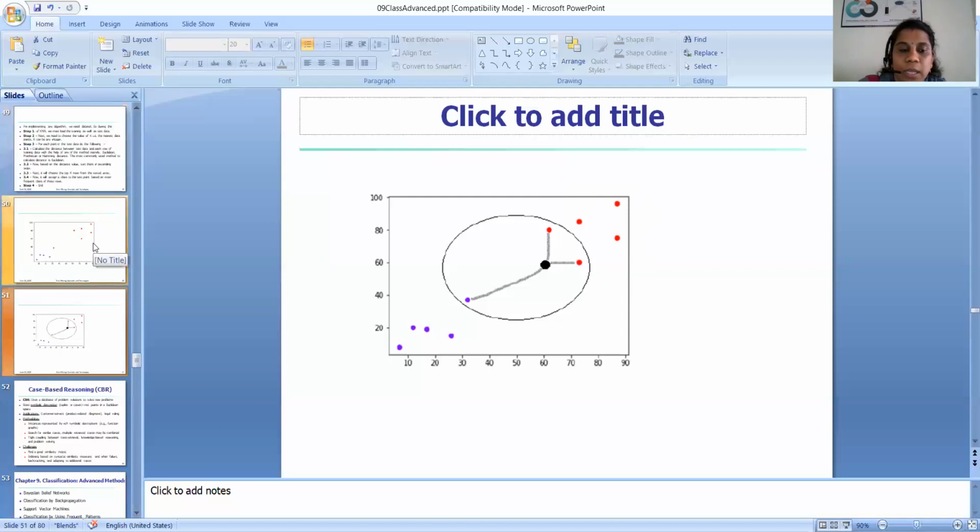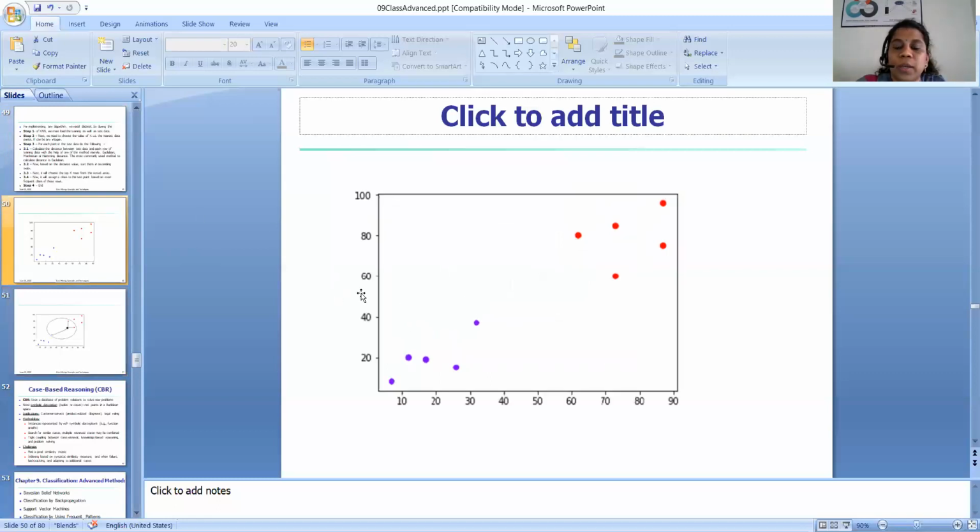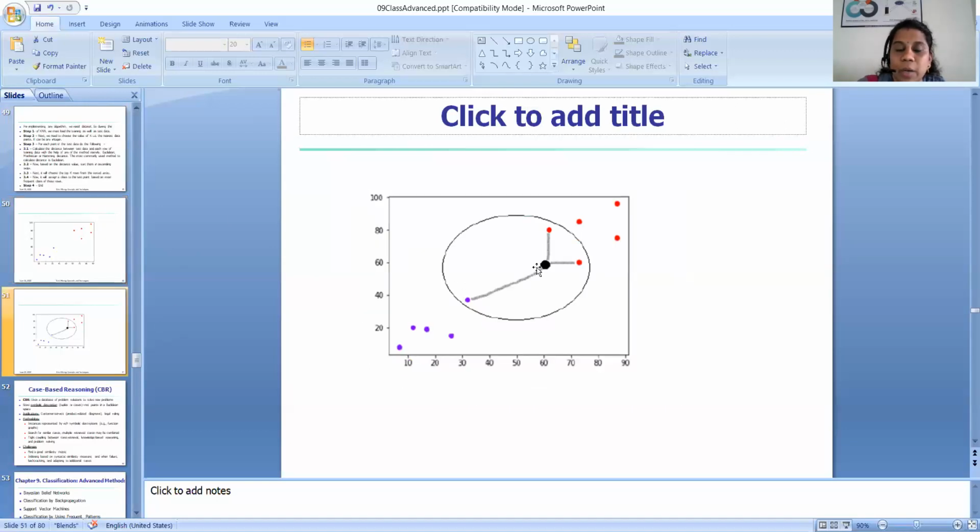I'll explain once again with the example. In the K nearest neighbor algorithm, the first step is to take all the training data and the testing data and represent them. For example, take this as class 1 and this as class 2, where class 1 is Buys computer equal to yes and class 2 is Buys computer equal to no. The black dot represents the test data. The next step is to calculate the distance of this point from all other points, using the Euclidean distance formula or any other distance formula.